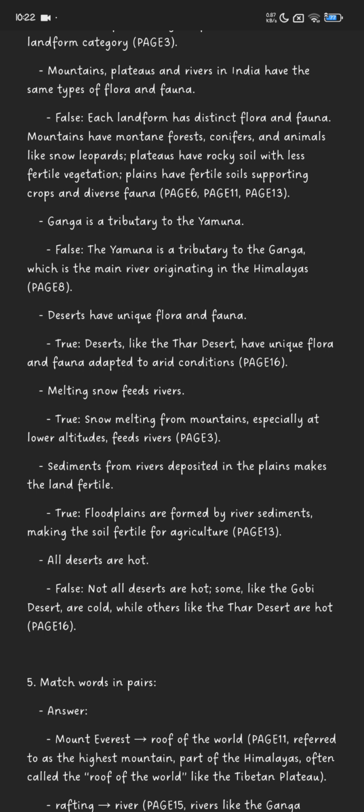All deserts are hot. False. Not all deserts are hot. Some like the Gobi desert are cold while others like the Thar desert are hot.